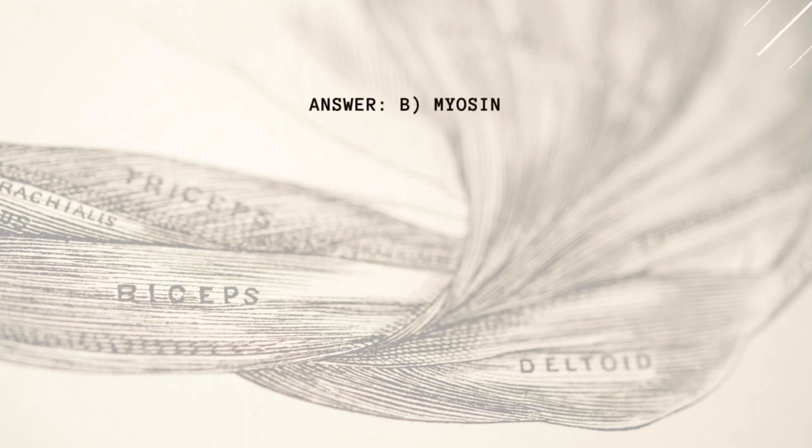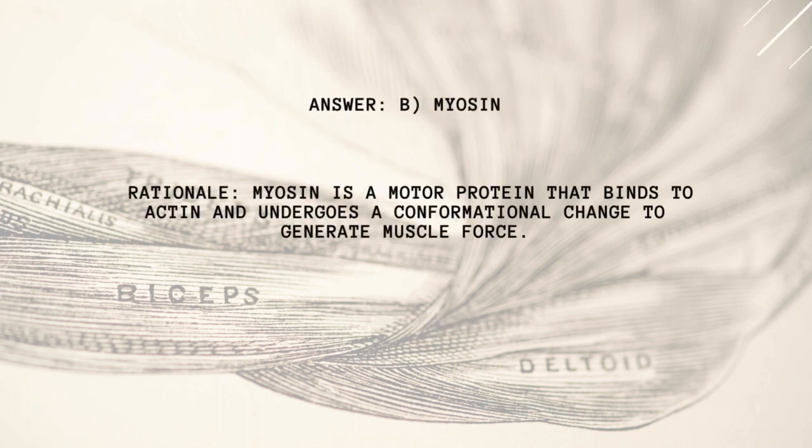Answer: B. Myosin. Rationale: myosin is a motor protein that binds to actin and undergoes a conformational change to generate muscle force.